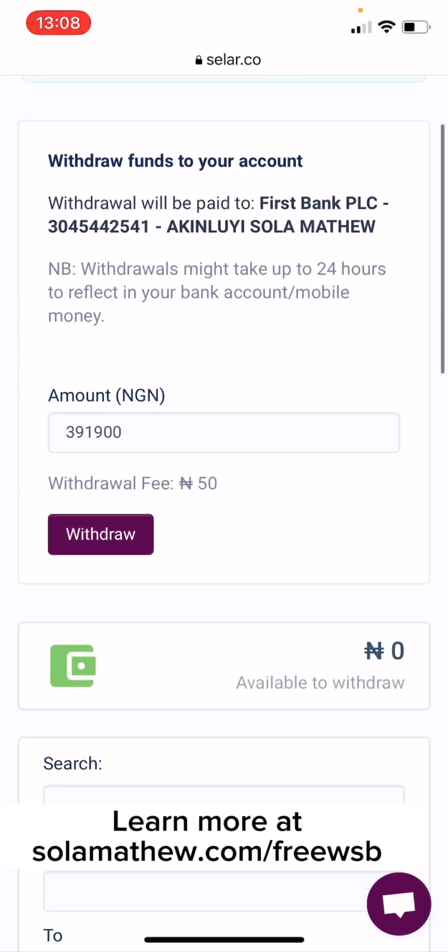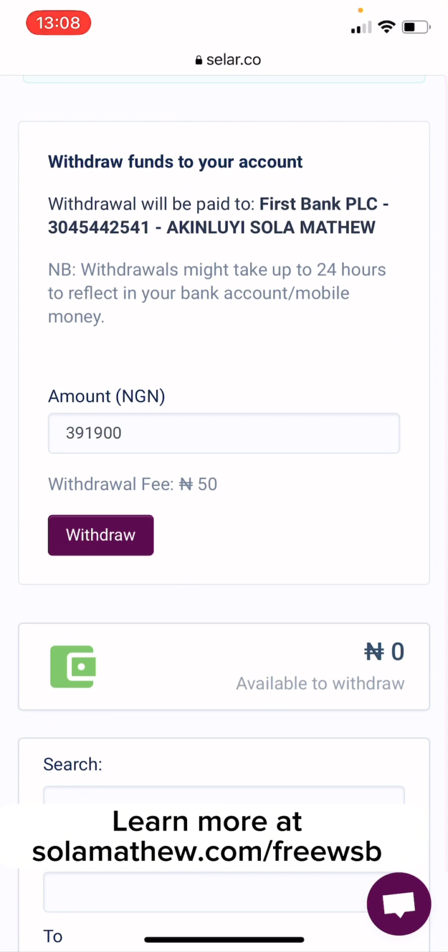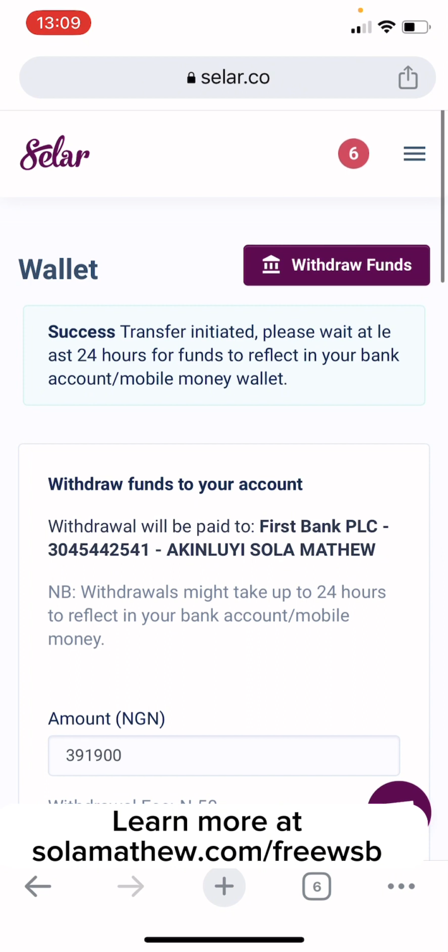Right, so you can see the available to withdraw is now 0 naira. So I'm just going to wait until this money arrives. Usually they will send an email, and then they will send the money into my bank account. Like they said here, it's going to take about 24 hours. I'm withdrawing it right now on a Friday, on a Saturday. So I don't know if they will pay the following day or maybe until a working day like Monday. But anyhow, I'm going to wait until they pay, and then I will update this video.